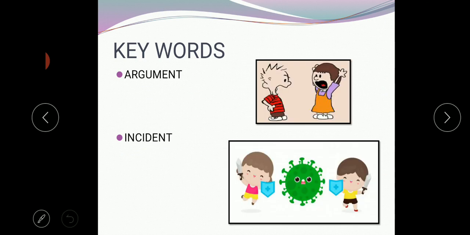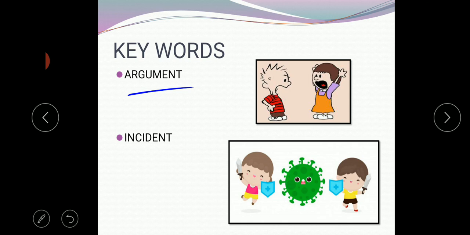And the fifth word is argument. Often we can see this at home, I think so. You will argue with your siblings and your parents, right? If your parent says, eat this vegetable, you will say, no, I don't want. This is the argument, saying an opposite view. If they say, do it, we will say, I won't. The opposite way of saying is called argument.